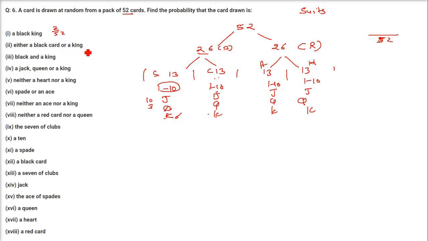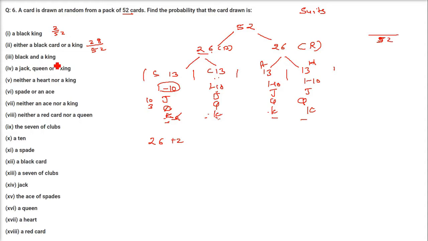Either a black card or a king. So you have a black card. How many black cards are there? 26 black cards are there. Or a king. So the possibility of getting a king is 1, 2, 3, 4. But you have already taken 2 kings from here. See, in 26, 2 kings are already there. When you are talking about king, if you take 4 kings, because in all 4 kings are there, you have already taken 2 from here. So you will take only these 2. So 26 plus 2, that is 28. 28 is the favorable cases and 52 is the denominator, that is the total number of cases.